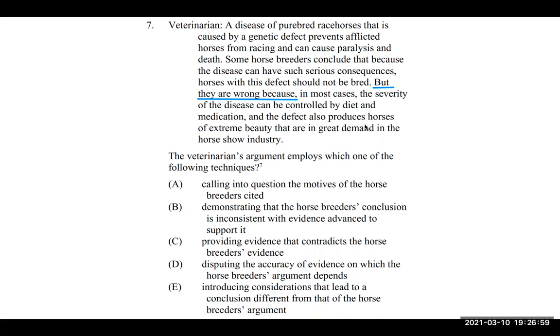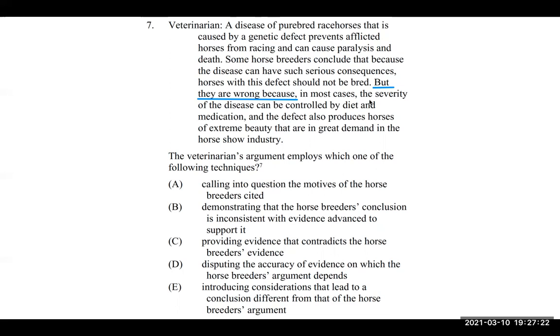Based off of this, our veterinarian is basically talking to us because they want us to know what horse breeders think, and our veterinarian disagrees with them. Our vet wants to take some time to make sure we know that these horse breeders are wrong. Okay, so now we're going to see what the veterinarian actually does in this argument.